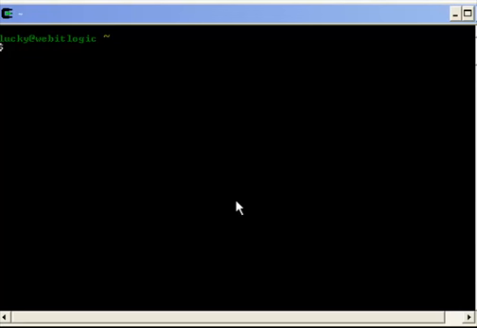Hi, good morning. You're watching Cygwin UNIX emulator. This tool allows you to execute Unix commands and scripts on the Windows operating system.